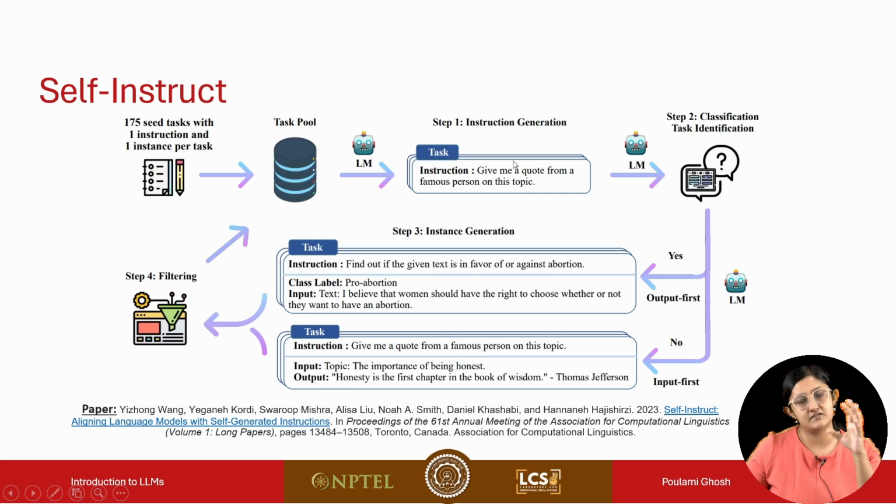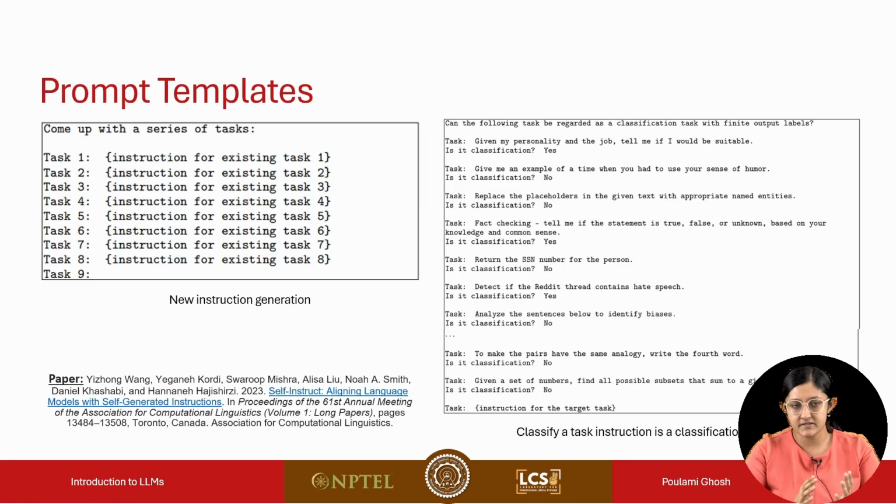From that, they generate instructions. There are a few details that we'll cover in the next few slides, but they create the instruction. That is one important step. Once the LLM creates the instruction, you make the LLM itself generate instances like input output pairs. Then there's a filtering step involved, and if it's a valid, reasonable instruction input output example that was generated, it is added to the task pool, and like that the cycle goes on.